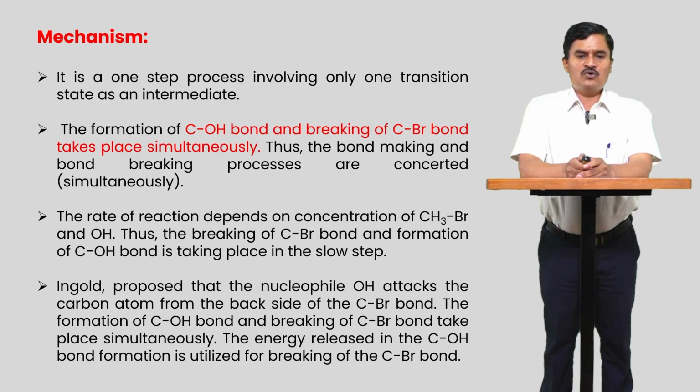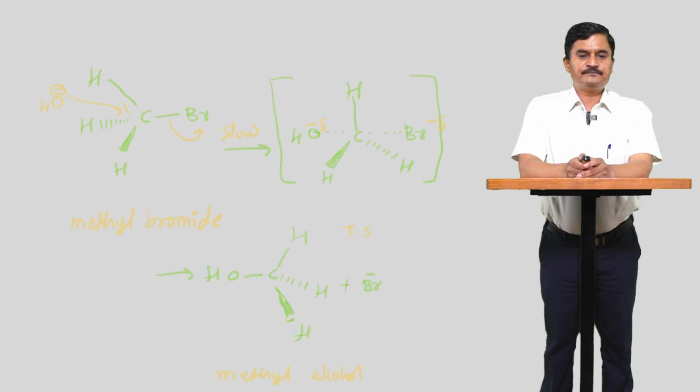So Ingold proposed that the nucleophile OH minus attacks the carbon atom from the backside of the C-Br bond. In the SN2 reaction there is 100% inversion, because the OH minus must approach the molecule from the backside of the C-Br bond. So here the 100% inversion takes place.